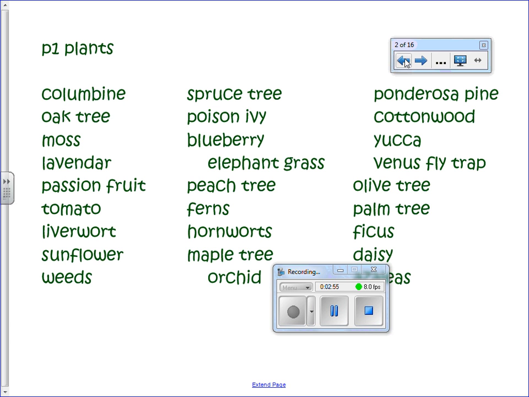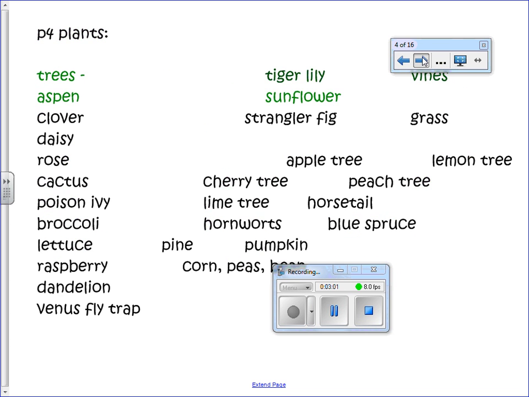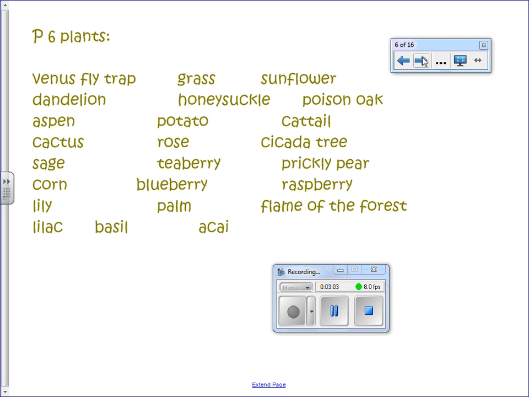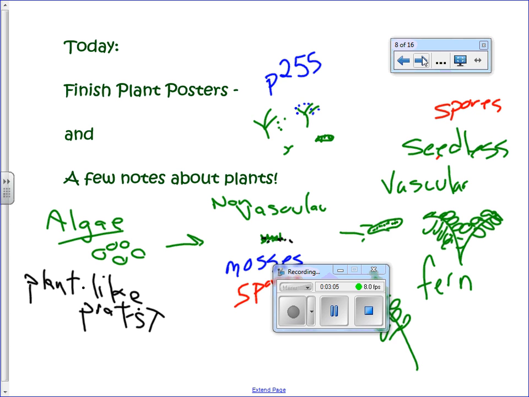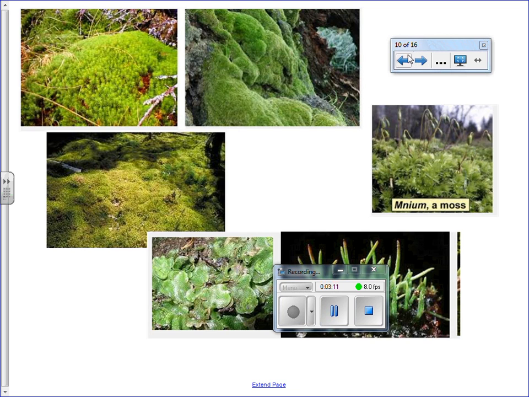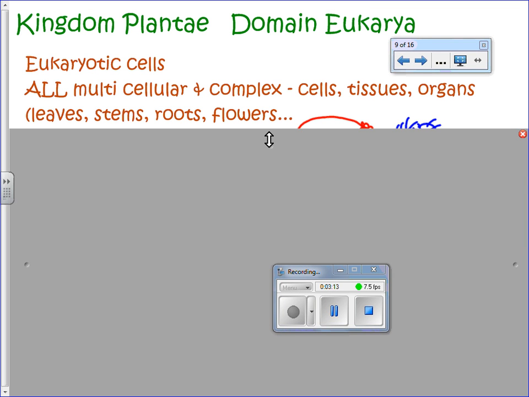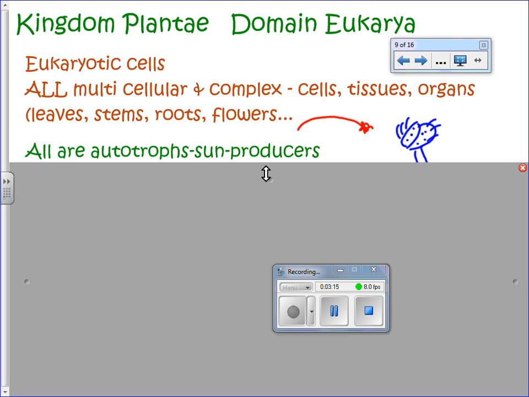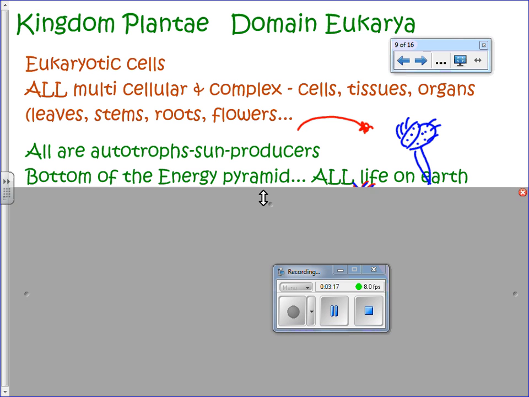But again, as I mentioned yesterday, the point of this activity is that before we even started studying plants, we came up with really over 100 different types of plants. So they're things that we are familiar with. And part of that is because they live everywhere and they're big enough to see.